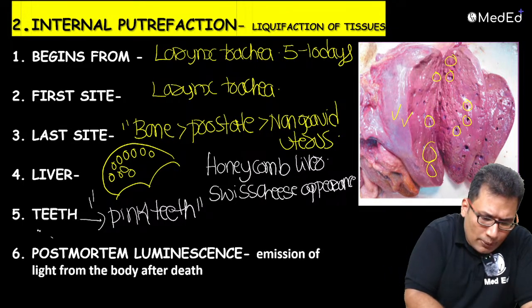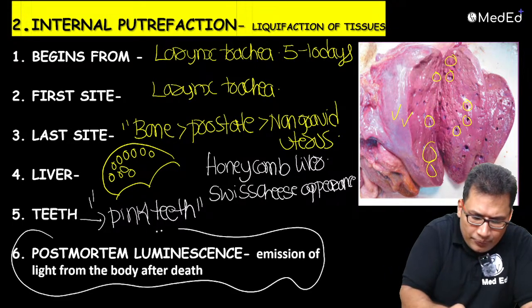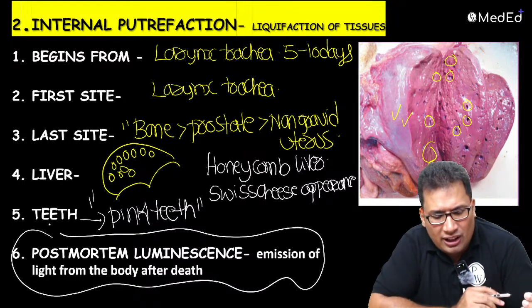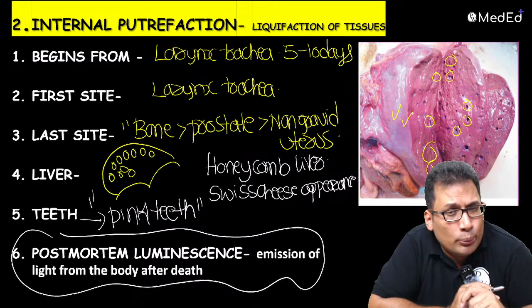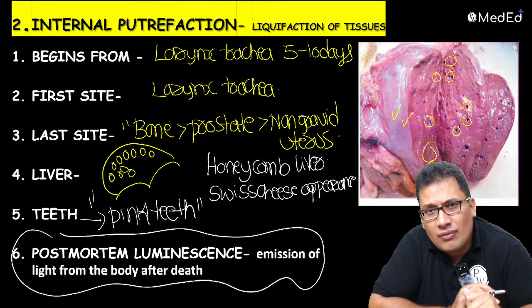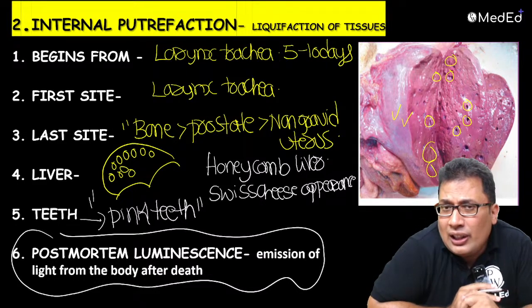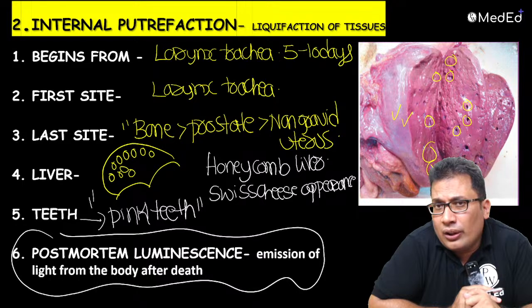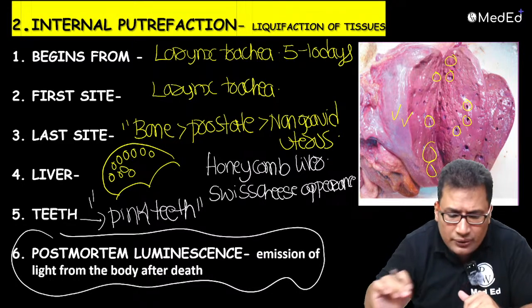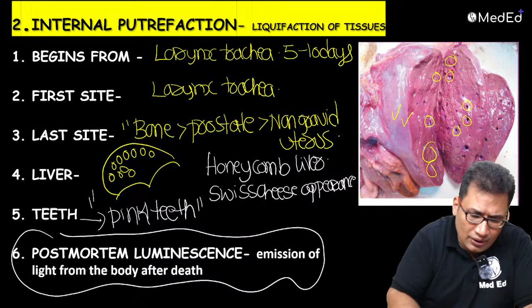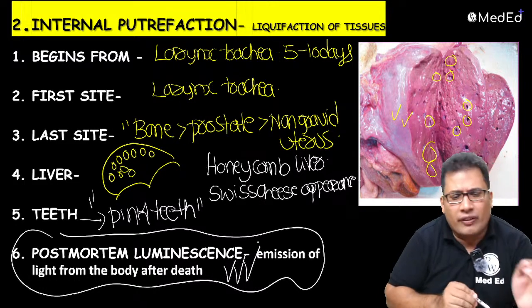Then there can be post-mortem luminescence. The emission of light from the body after death is known as post-mortem luminescence, because of Armillaria mellea. Armillaria mellea is the one which leads to this post-mortem luminescence. So all these are the findings in internal putrefaction.